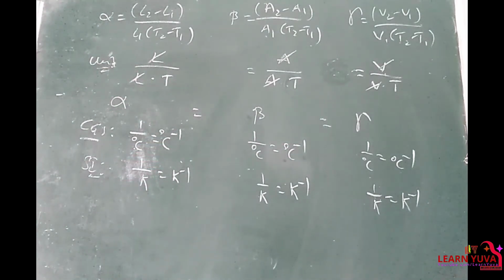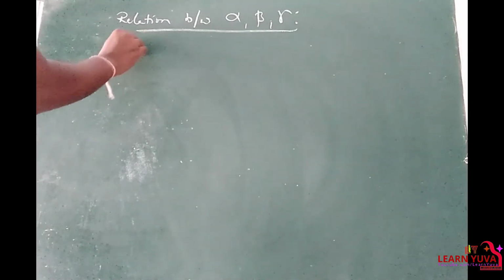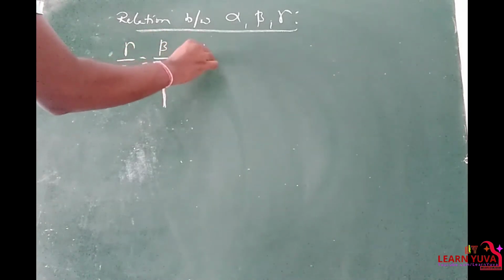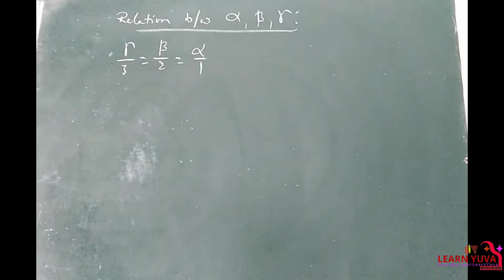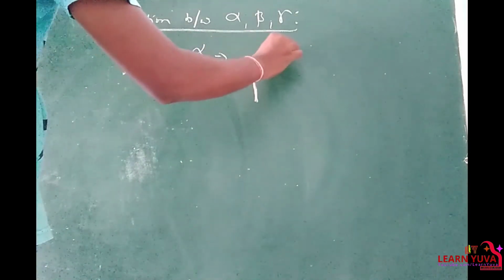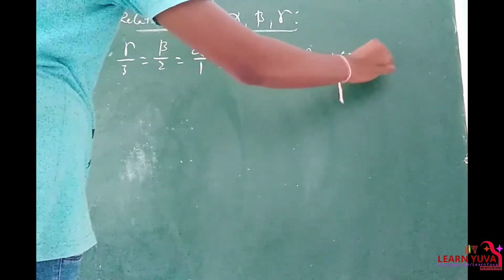Right? Relation between alpha, beta and gamma. Gamma by 3 is equal to beta by 2 is equal to alpha by 1. That is nothing but alpha is to beta is to gamma is equal to 1 is to 2 is to 3. This is the relation.